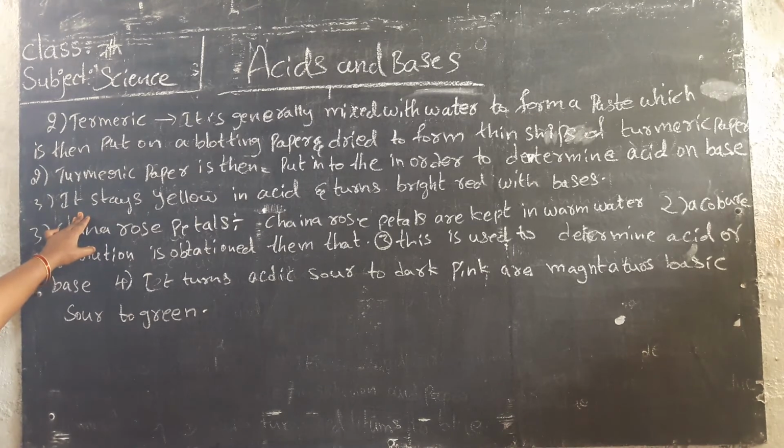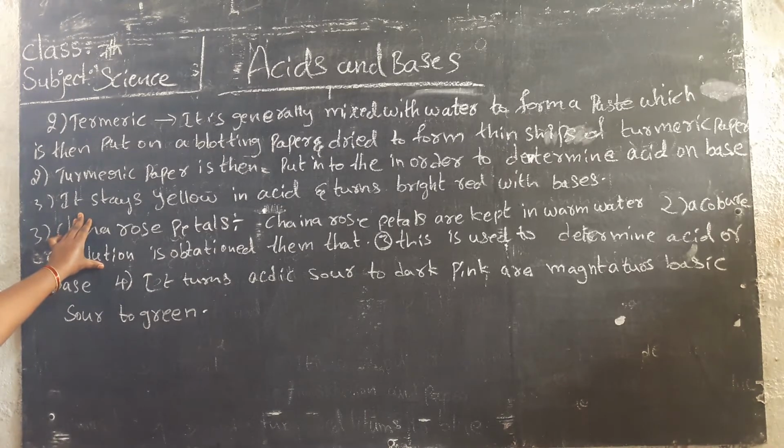It stays yellow in acid and turns bright red with bases. When turmeric is mixed with bases, it turns red in color, a reddish color.